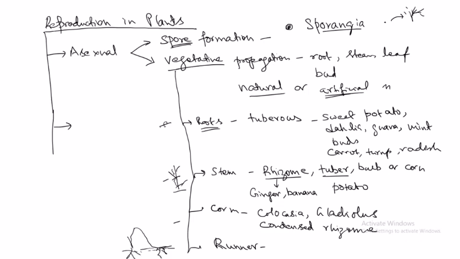So in this way, what is happening? The horizontal branches that arise from the base of the stem grow parallel to the ground, touching it, and they can form roots. Where will they form? Wherever the buds are, the roots can form. This we see mainly in the case of grasses and strawberry.